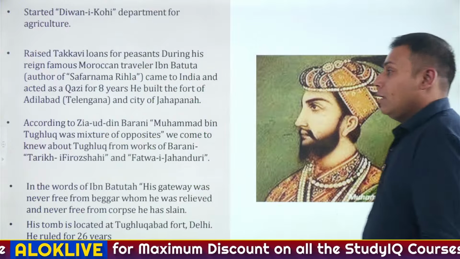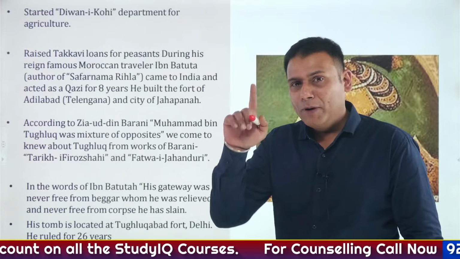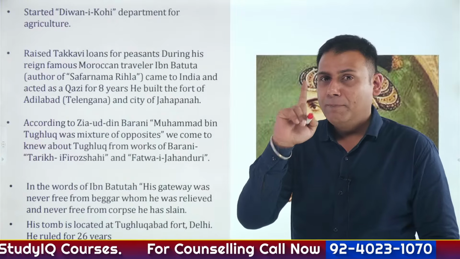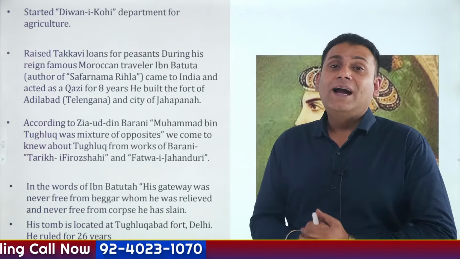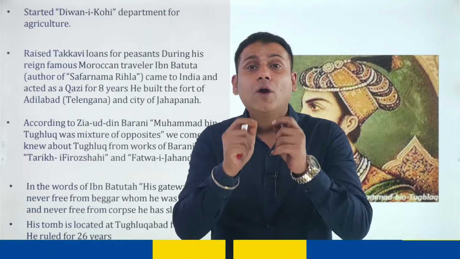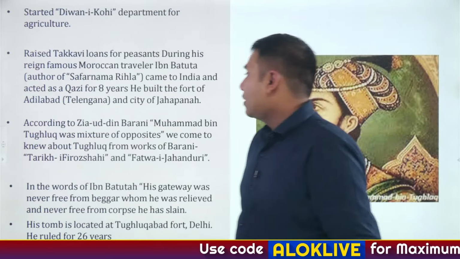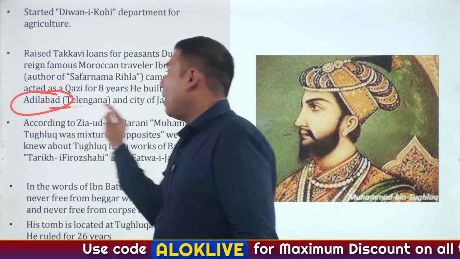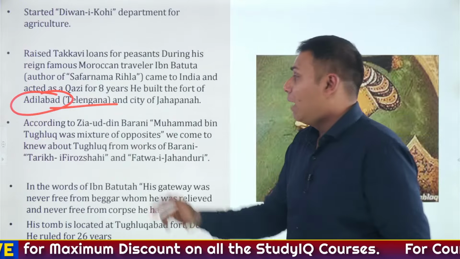Clear? Now, what do we all need to remember about Muhammad bin Tughlaq? His 5 experiments are very important from the exam perspective. Apart from this, Muhammad bin Tughlaq had started a separate department of agriculture, which is referred to as the Diwan-e-Kohi department. Then, he had constructed a fort referred to as Adilabad Fort in Telangana. And he had made the city of Jahanpana.